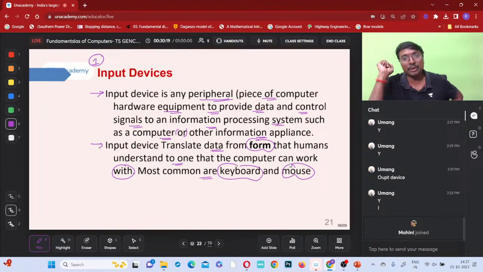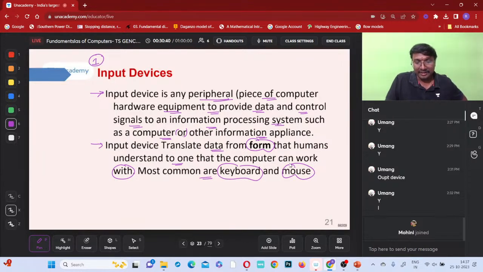What will these input devices do? They will convert the data, right? We understand English. Now, in your keyboard, if you just observe, 1 2 3 4 5 6 and caps lock, shift, control, function, alt, and all these Windows symbols, ABCD, these are there so that we can understand. So this format only we can understand.